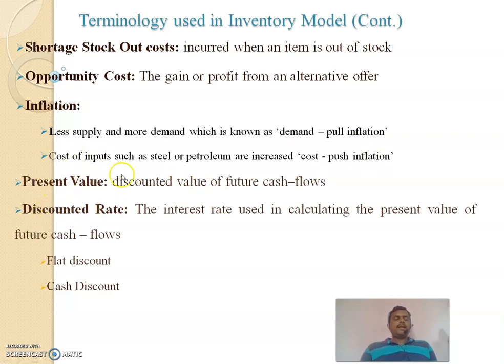Here, present values of the particular inventory or model are estimated for future cash flow. There are two types of discount rates. Flat discount: suppose the market situation is not good, at that time we will use a flat discount. The discount will be 40%, 30%, maybe 60%. In cash discount, we will get 10% or 5% cash discount.